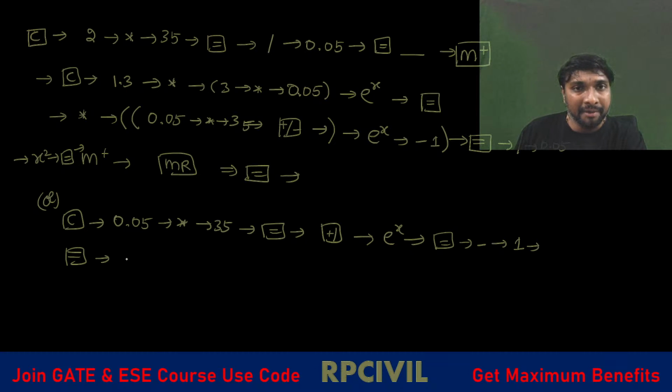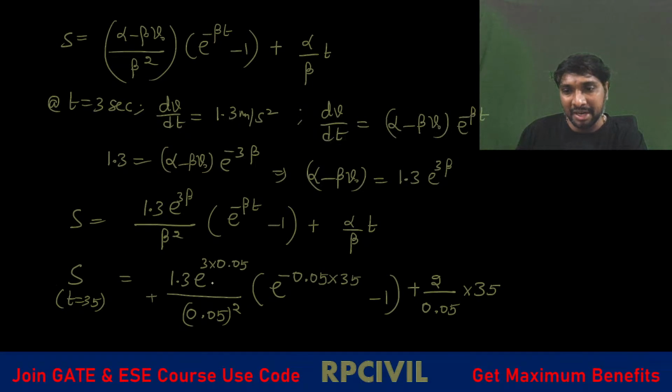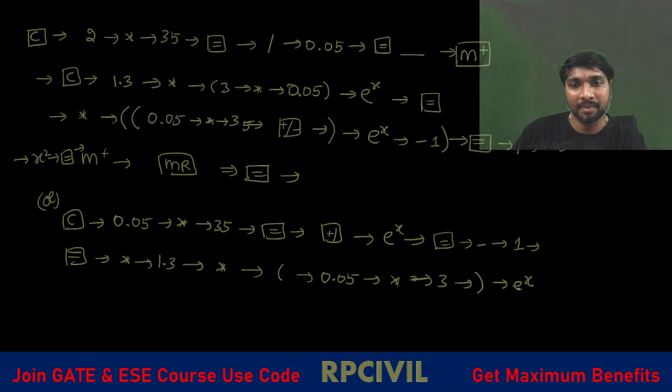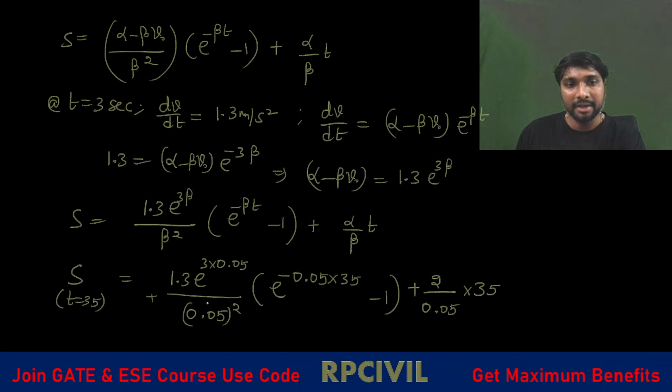Then multiply with which one? Go with the multiplication symbol, 1.3. Then after that, what we need to do? We have to go for this e power. Again the multiplication symbol, then open a bracket, 0.05 into how much? Multiplication symbol 3, then close the bracket, then go for the e power x function. After that, equality symbol. This bracket value is calculated and this value is multiplied with that.